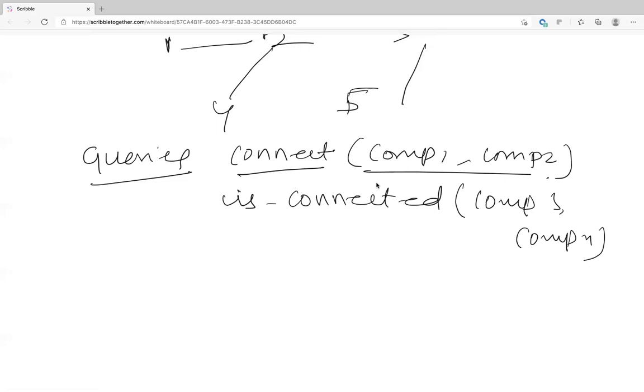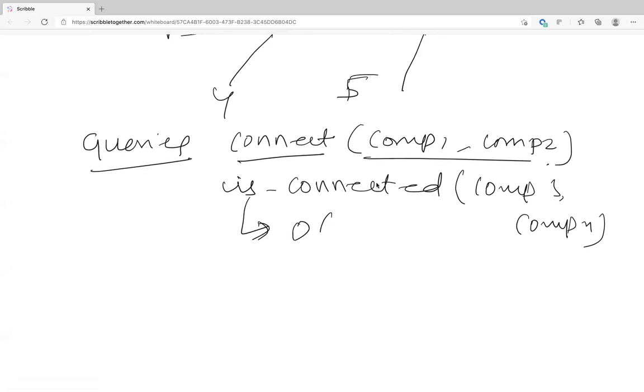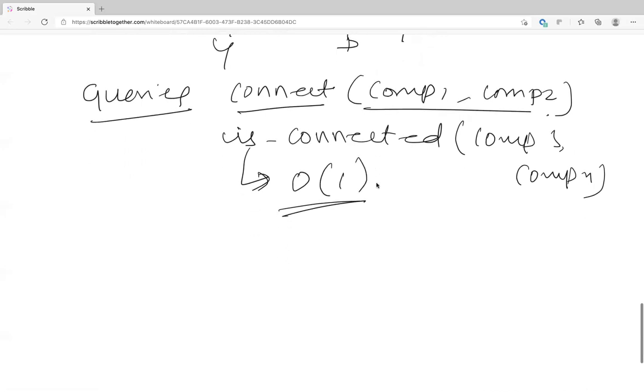Union Find actually gives you a way to do that in O of 1. In just O of 1. So is connected is O of 1. Basically this can also be done using DFS. You start a DFS from Ankur, you go to all the neighbors, you do a DFS on my neighbors, and then similarly on the neighbors of the neighbors, and you keep going down till you find Deven. That is pure basic DFS, so that will be O of n, right?